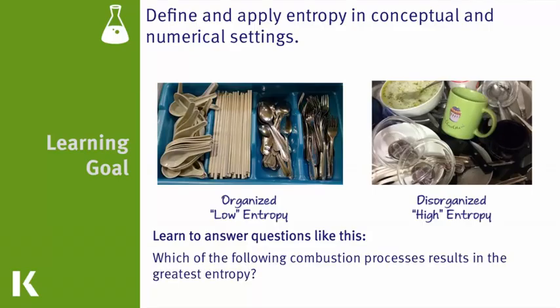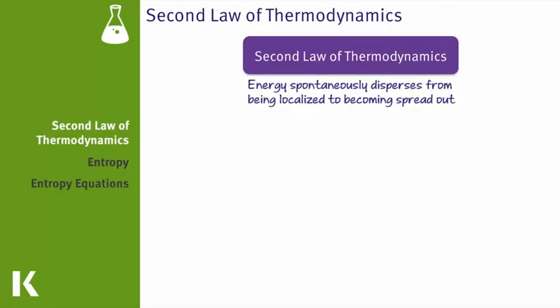By the end of this review, you'll have a better ability to attack questions, such as the one at the bottom of the screen, which asks you to predict how the entropy of a system will change during a chemical reaction. Entropy is defined by the second law of thermodynamics, which states that energy will spontaneously diffuse from a localized area into a more dispersed or spread out form.